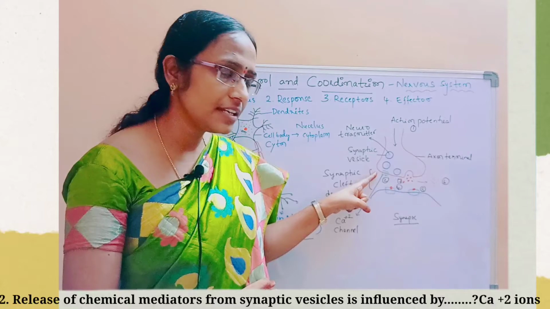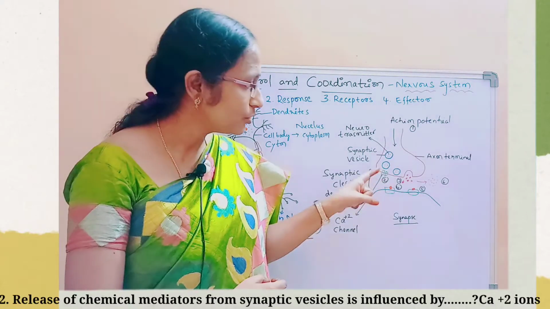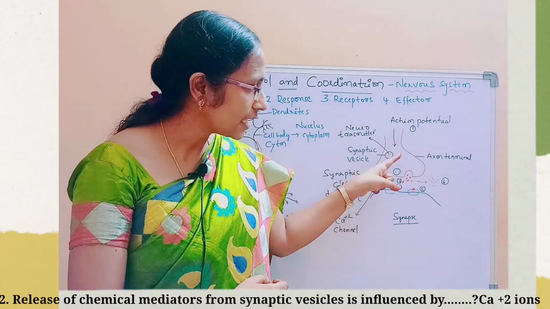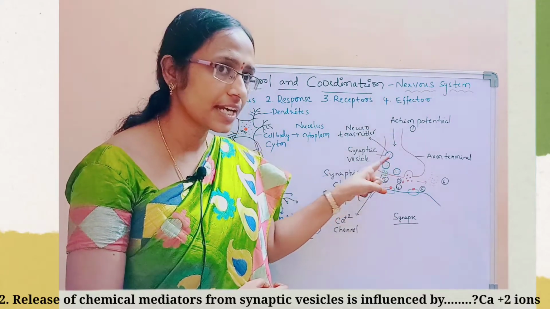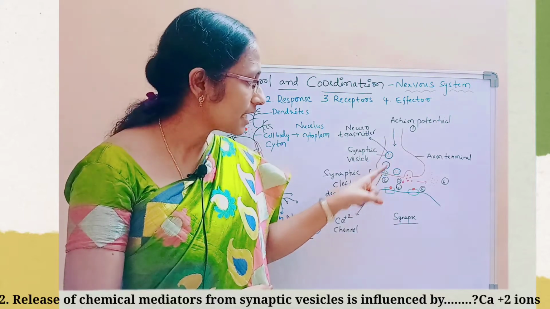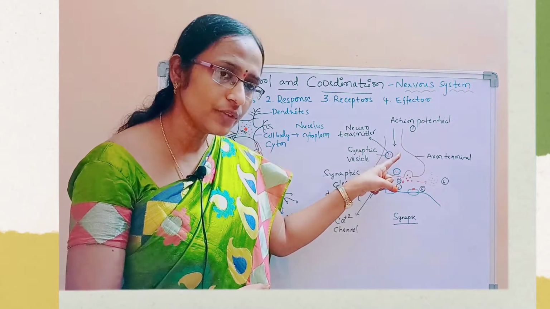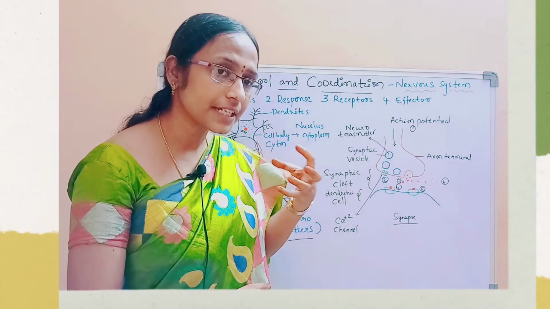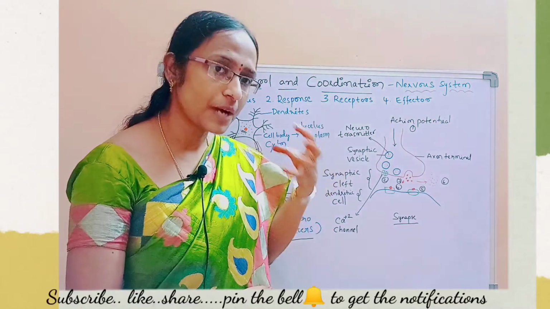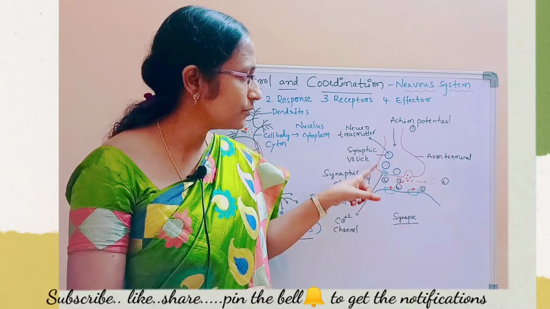These green colored channels are calcium gated channels through which calcium moves inside the nerve cell. Calcium, through the calcium gated ion channels, will move inside the presynaptic neuron. Calcium is required for the nerve impulses to pass through.